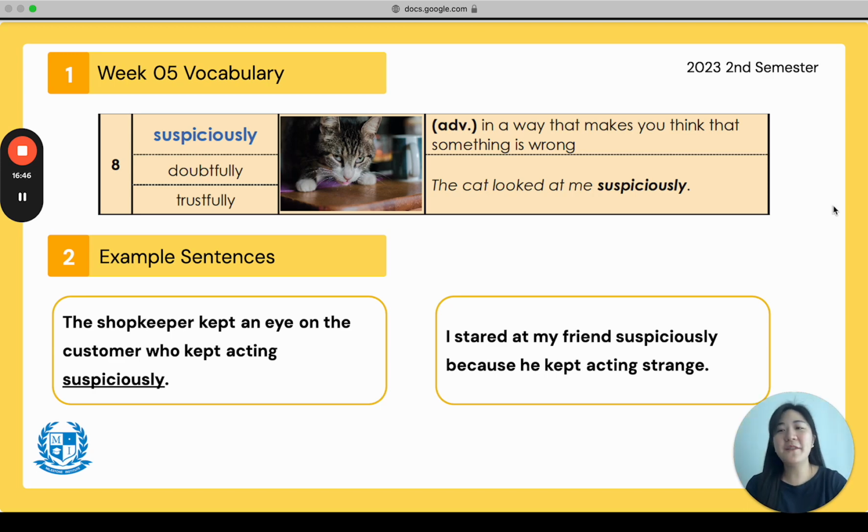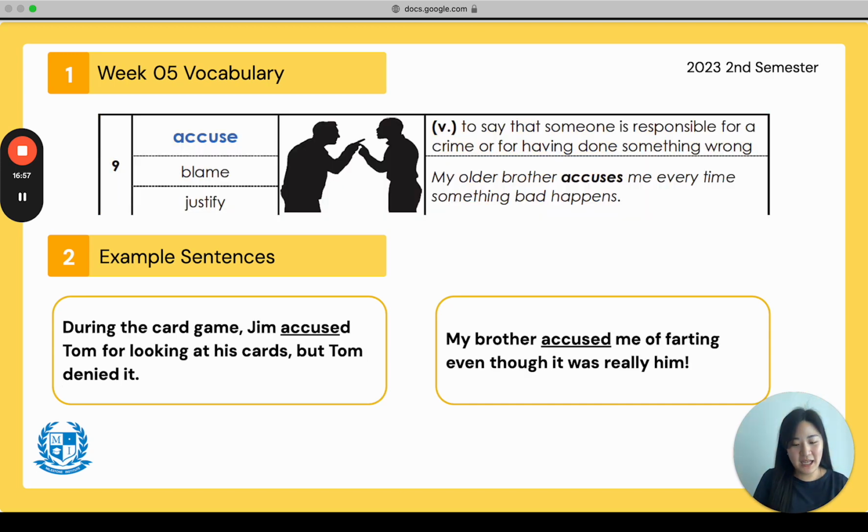Awesome. If you've come to this point, you may pause before we go on to the next page, or if you're ready to keep going, let's keep going. Number 9 on page 29, it says accuse. Accuse. The synonym is blame and the antonym is justify. And it is a verb to say that someone is responsible for a crime or for having done something wrong.